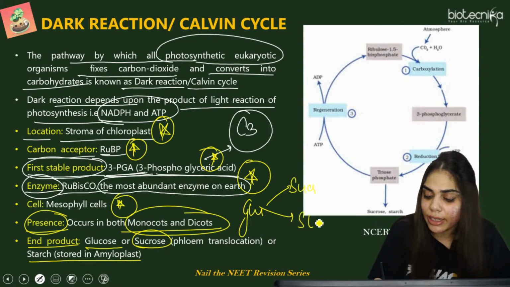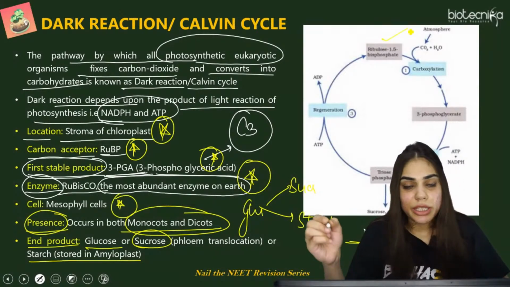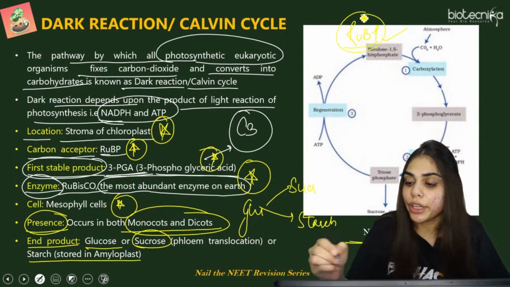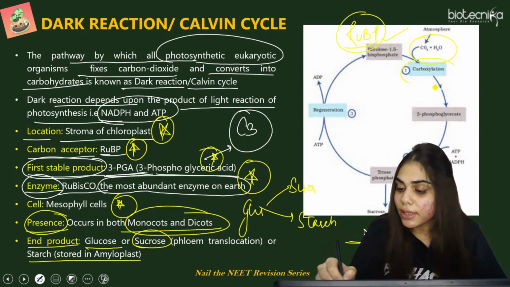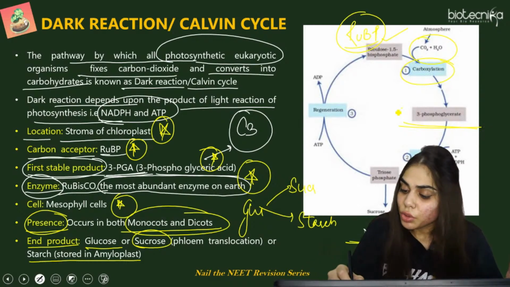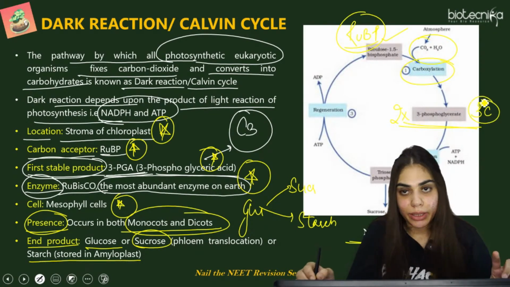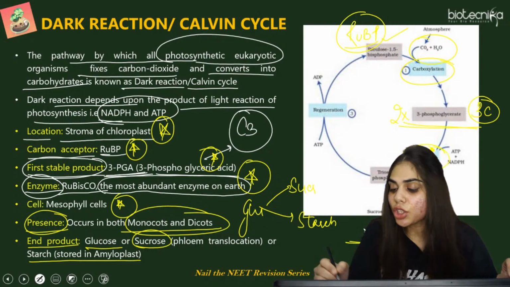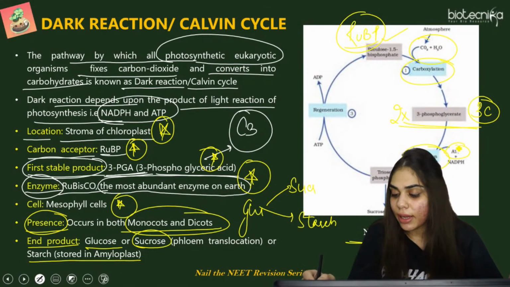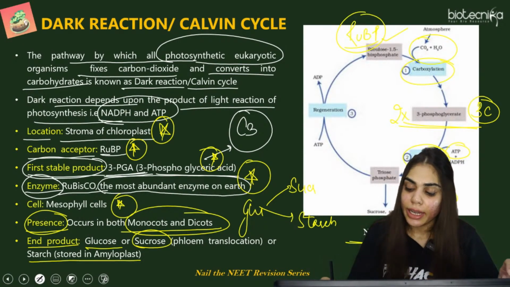So you can just see the NCERT diagram that is given here. Ribulose 1,5-bisphosphate, that is RuBP, is accepting one carbon dioxide molecule from outside. Carboxylation is taking place. It will lead to the formation of 2 molecules of 3-phosphoglycerate, that is a 3-carbon stable compound. Now reduction will take place. It will utilize ATP and NADPH as an energy source, and it will release ADP, inorganic phosphate, and NADP.